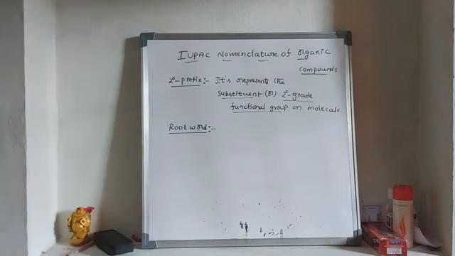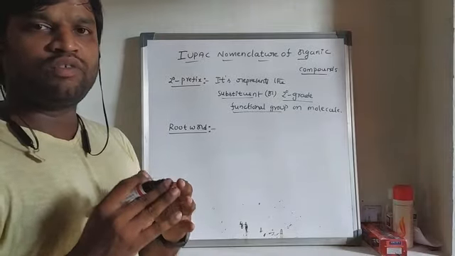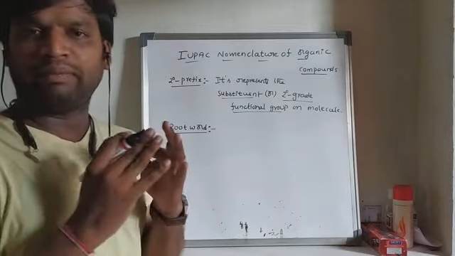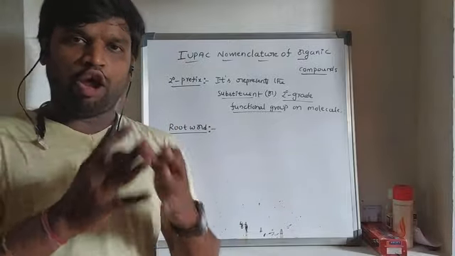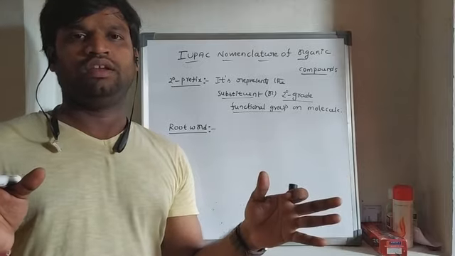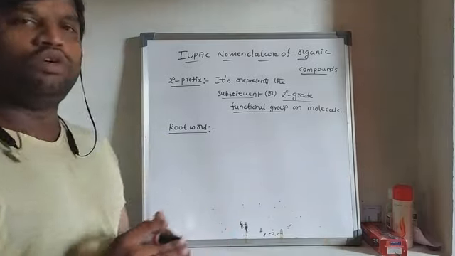Root word means the maximum number of carbon atoms present in the longest chain in a molecule, that is called root word.